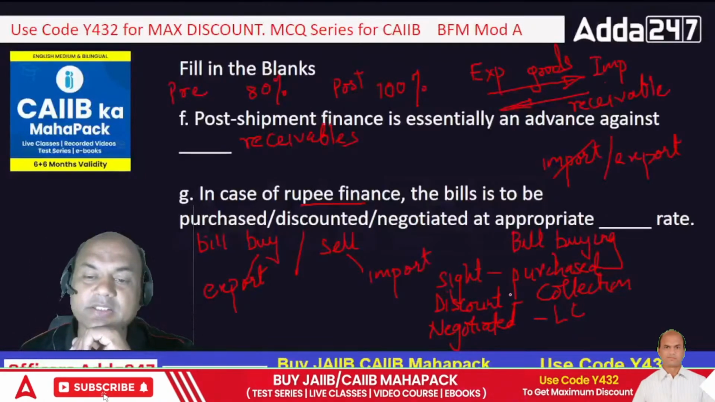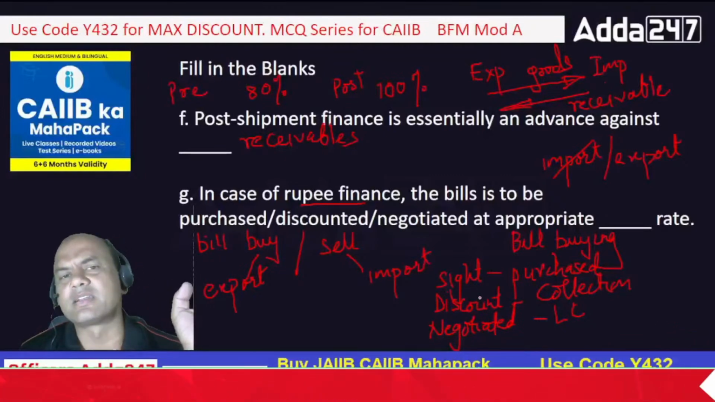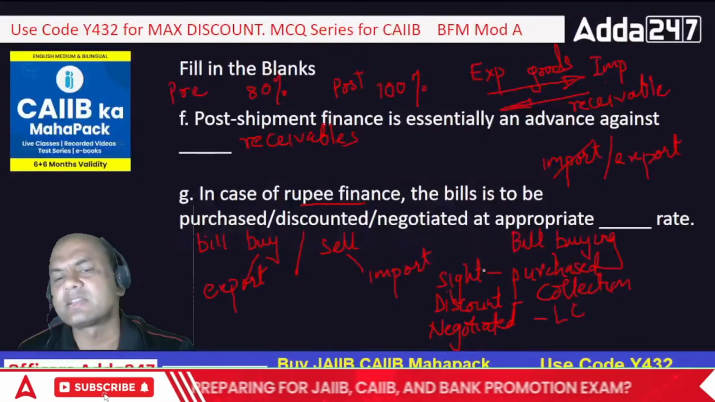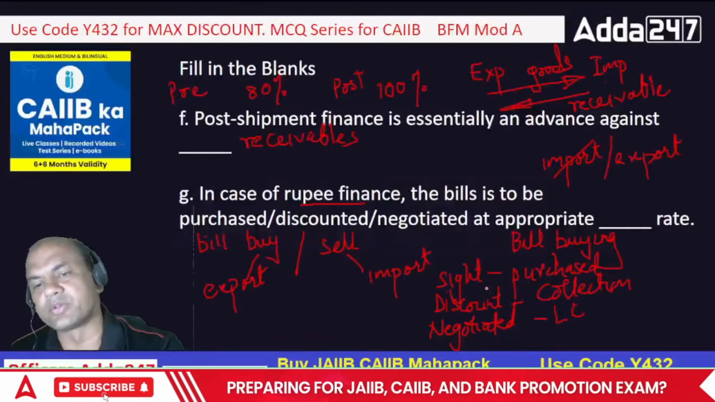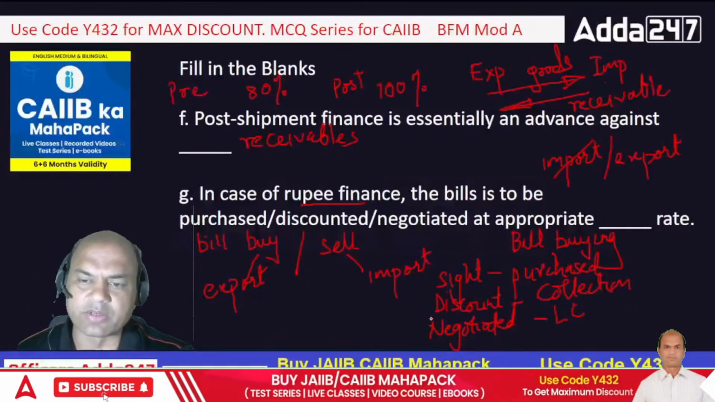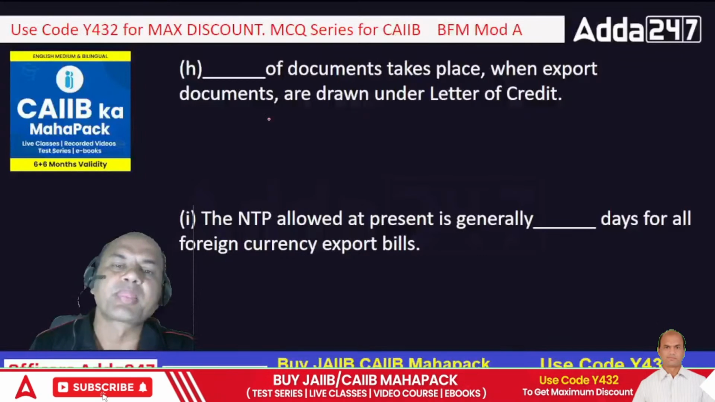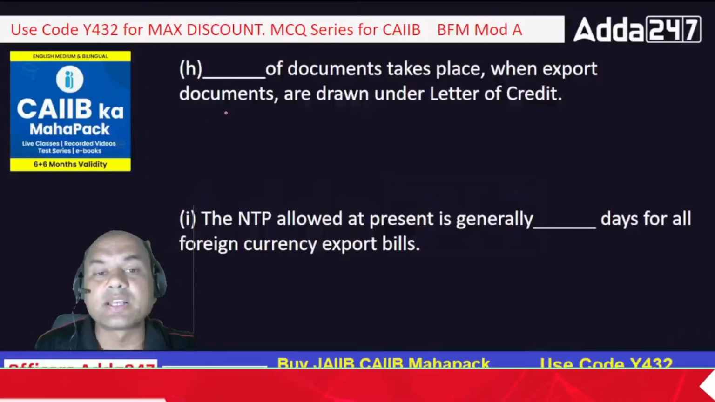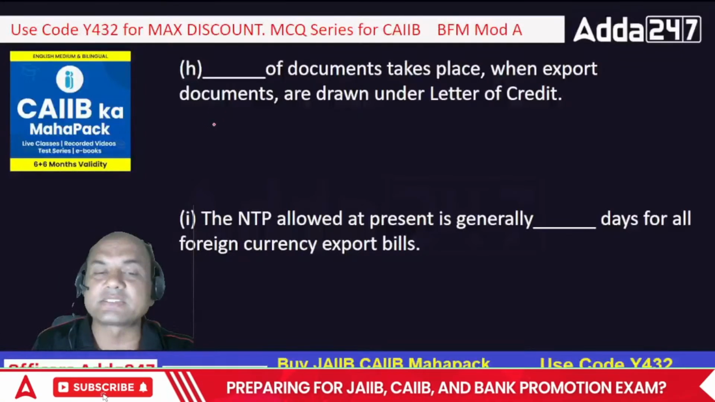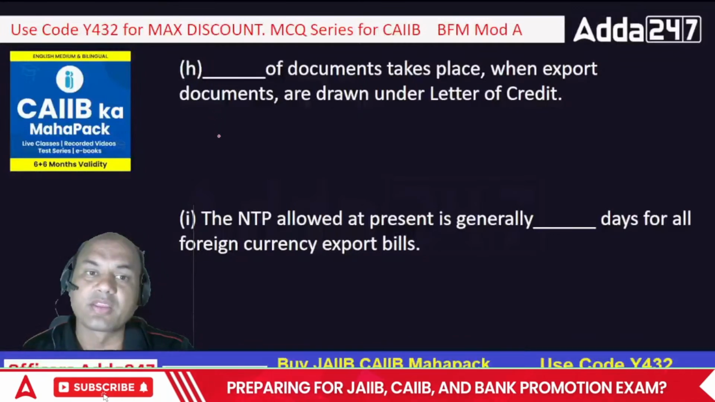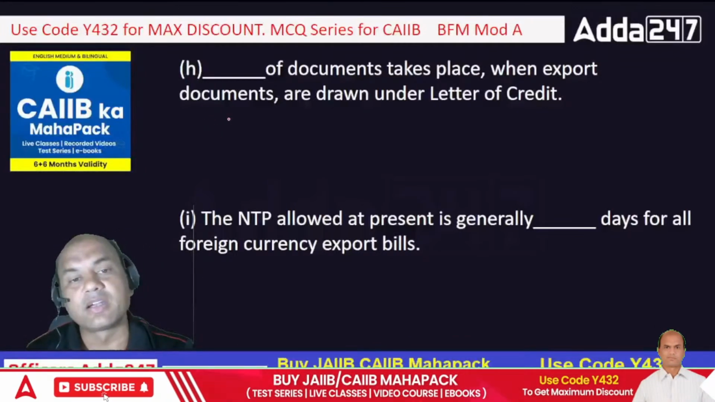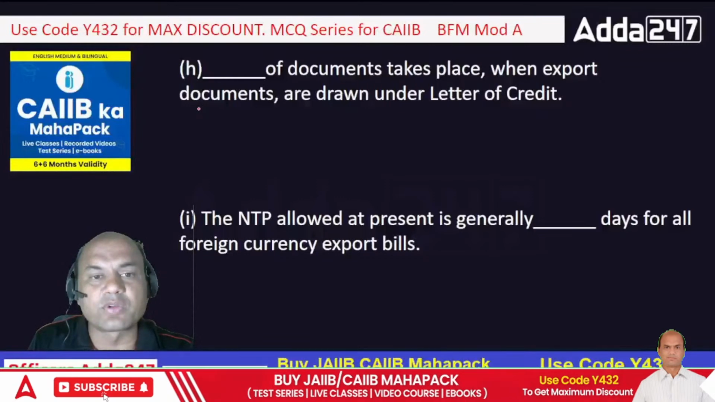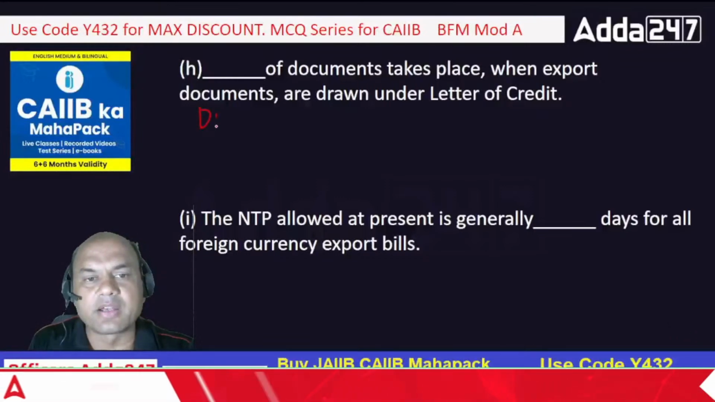Sight bills purchased. Immediately the question came, isn't it? Those who have not paid attention won't be able to answer. So sight purchase, collection, discount, LC, negotiation. So dash of documents takes place. What is the answer? Type fast in the comment section. Just now I showed you these answers. What is the answer? Discounting? Shall I write discount over here? Okay, let me write discount.